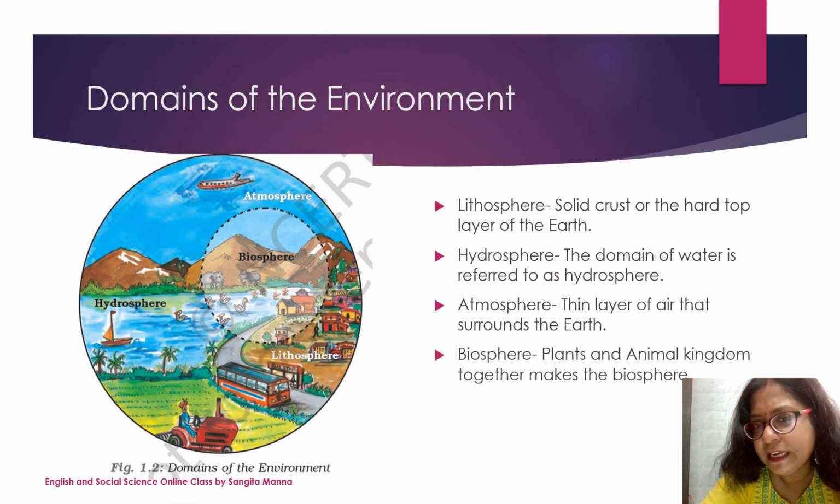The main domains of the environment, first we are learning about lithosphere. What is lithosphere? Where we live, where we stay, that place is called lithosphere. It is a solid crust or the hard top layer of the earth. Hydrosphere, the domain of water. The other name of water is life, and the domain of water is referred to as hydrosphere. What is atmosphere? The thin layer of air that surrounds the earth is called atmosphere. Biosphere. What is biosphere? Plants and animal kingdom together make the biosphere.